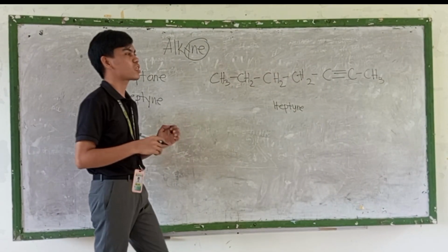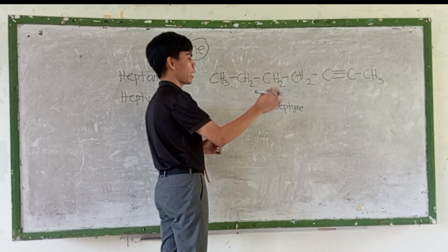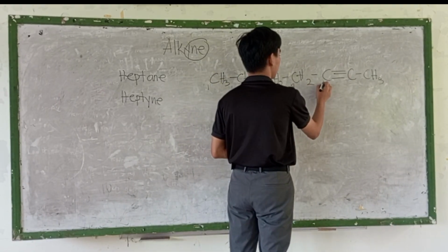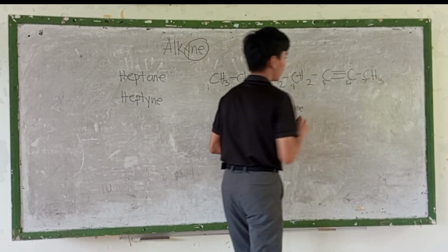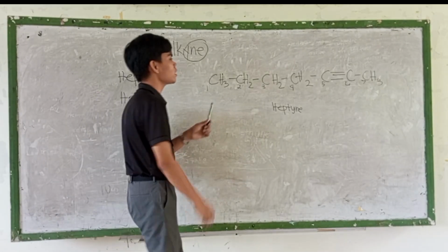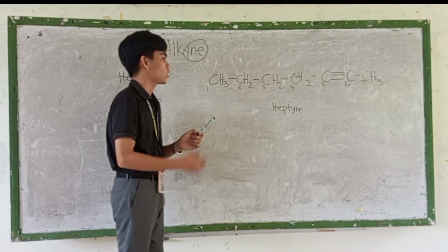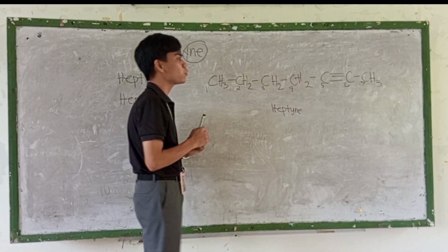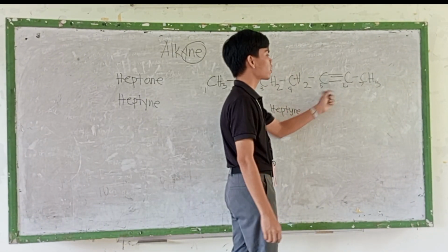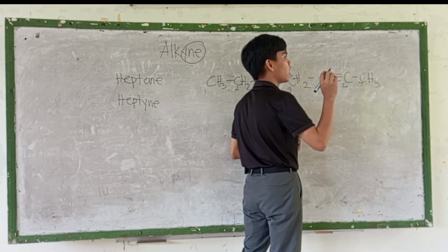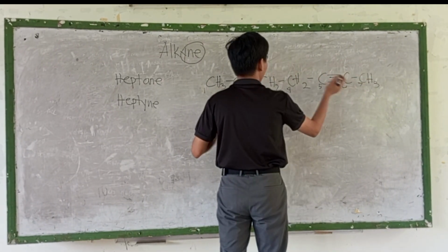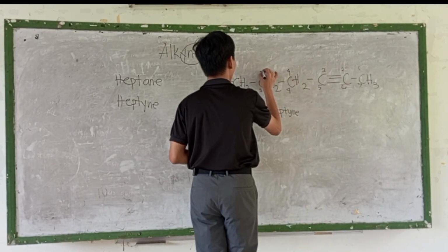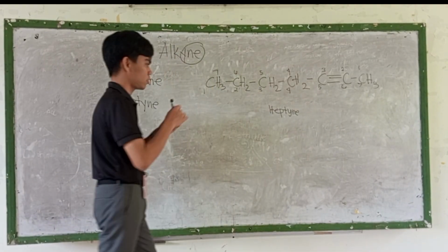So we're going to start numbering from left to right: 1, 2, 3, 4, 5, 6, 7. So as you can see, from left to right, the triple bond is not at the lowest number. So let's try right to left: 1, 2, 3, 4, 5, 6, 7.